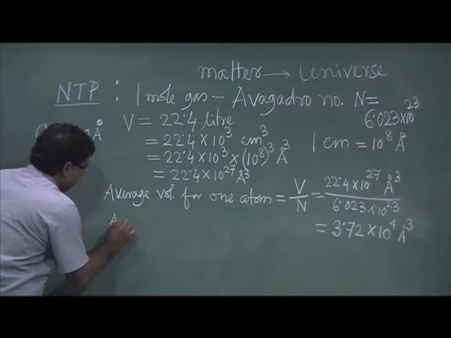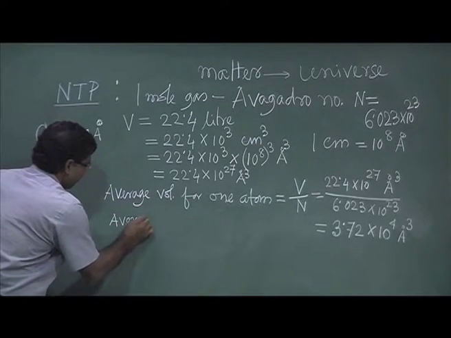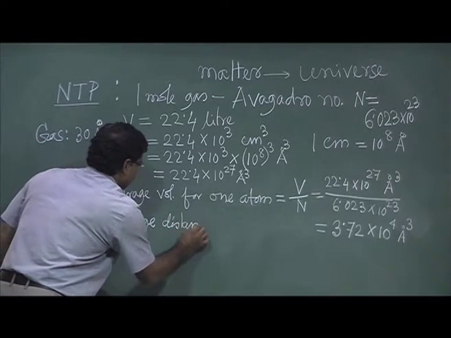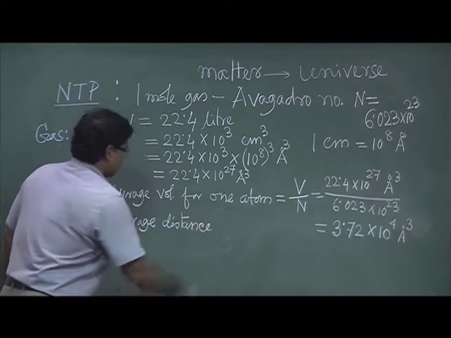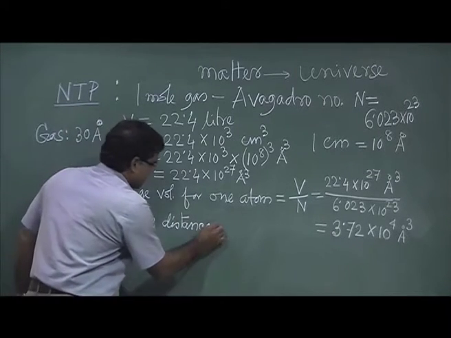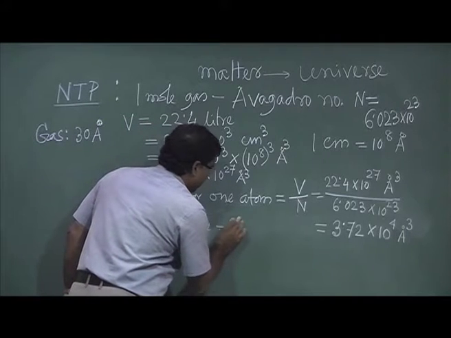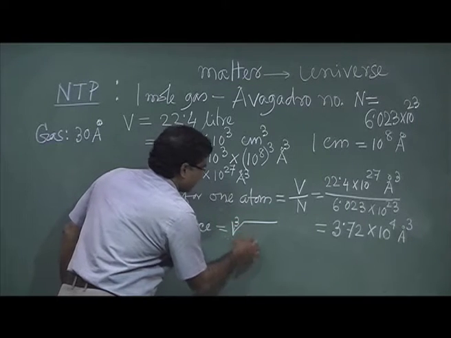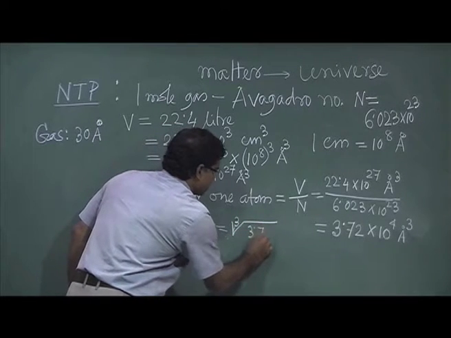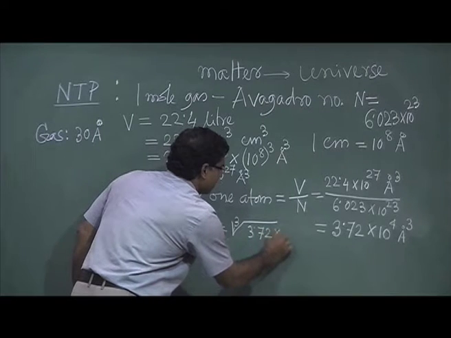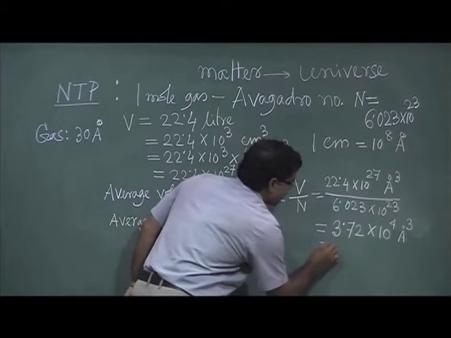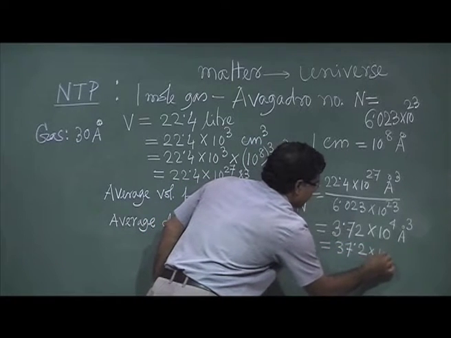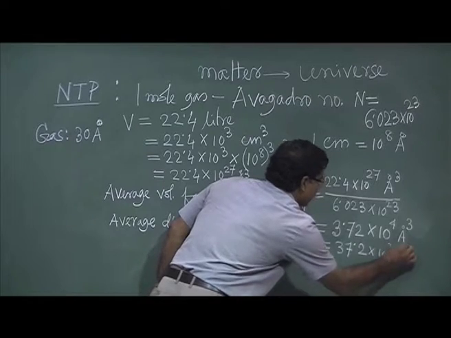So average distance will be cube root of 3.72 into, one can write basically 37.2 into 10 to the power 3 angstrom.